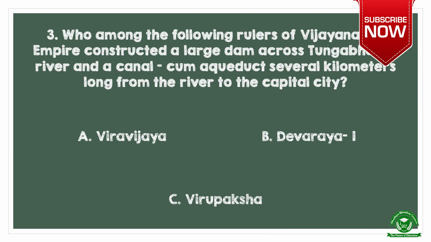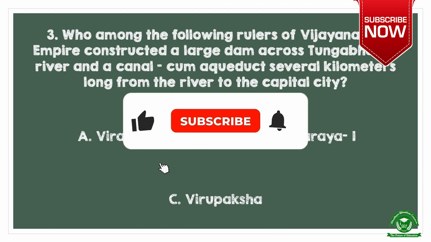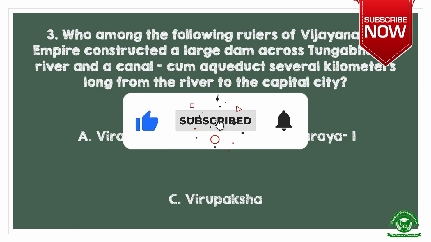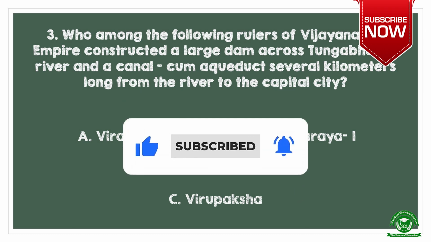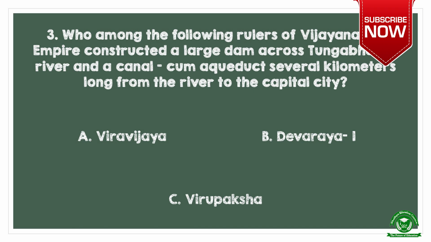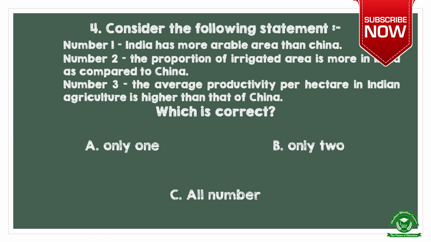Next question. Who among the following rulers of Vijayanagar Empire constructed a large dam across Tungabhadra River and a canal cum aqueduct several kilometers long from the river to the capital city? Options are A. Veera Vijaya, B. Devaraya I, and C. Virupaksha. And the right option is option B. Devaraya I.